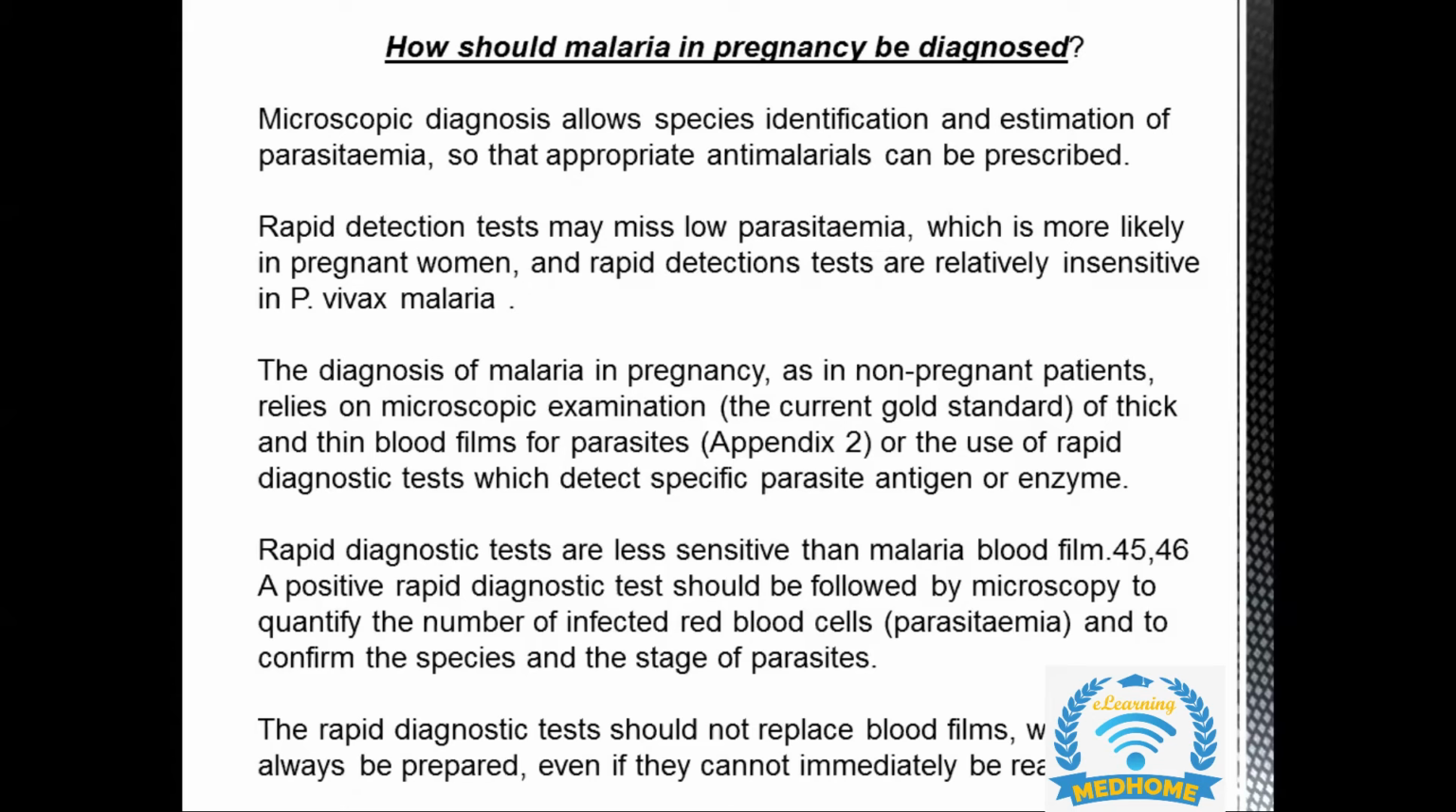First of all, we do the blood thick and thin films. If it is confirmed that she has malaria, diagnosed on the blood thick and thin films, then we are going to do this rapid diagnostic test, which will quantify the number of infected blood cells. That is more than or less than 2%.